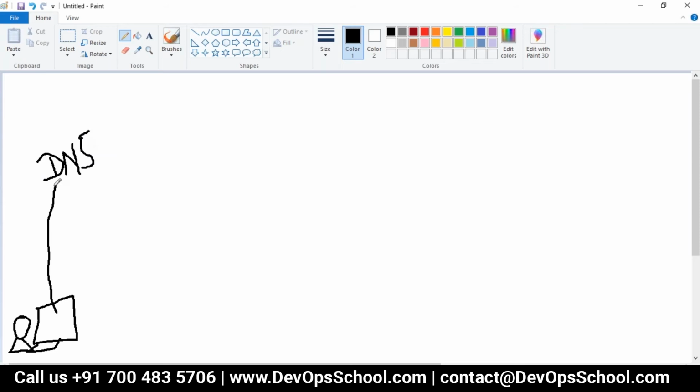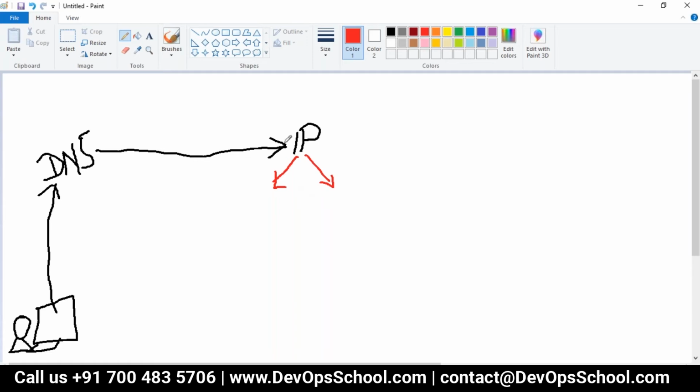From the DNS server, it says, okay, devopsschool.com is mapped to one of the IP addresses, which is this one. Now the question is, what is this? Do you think this is where DevOps school is running? No.